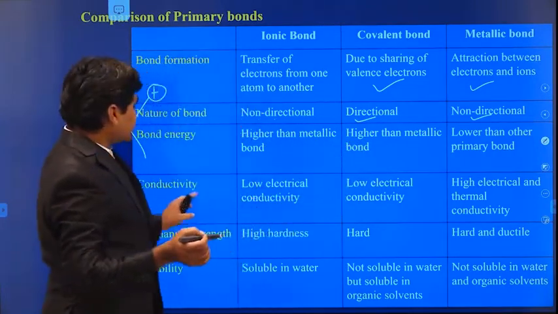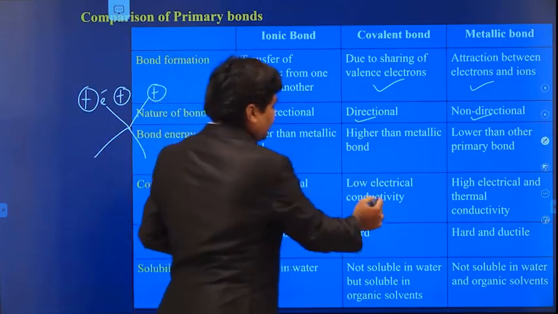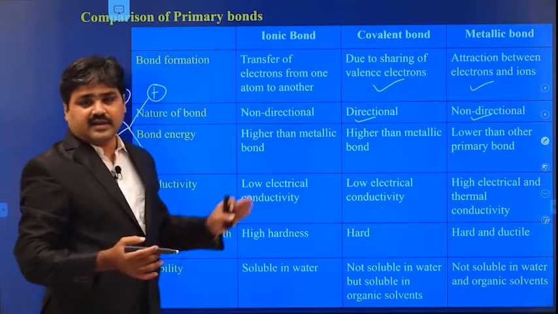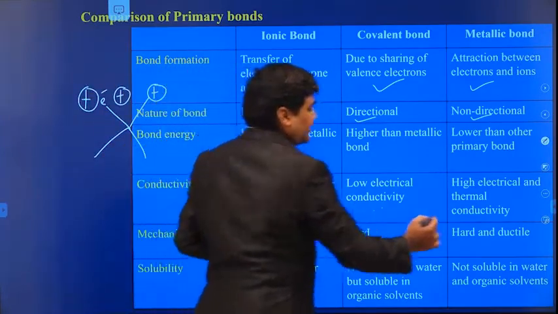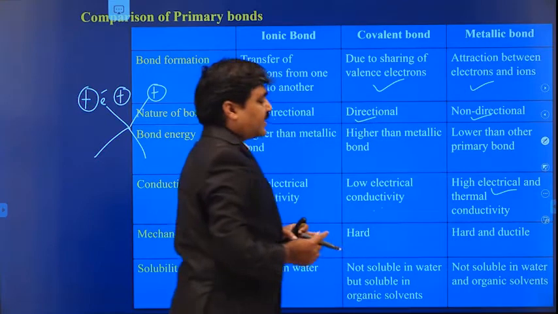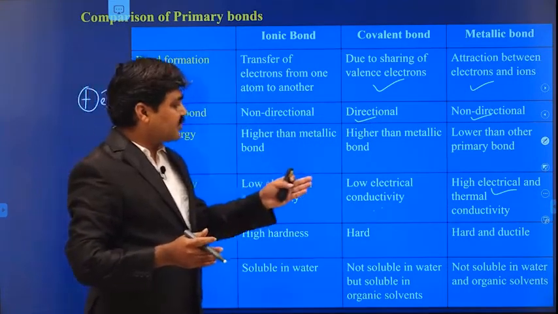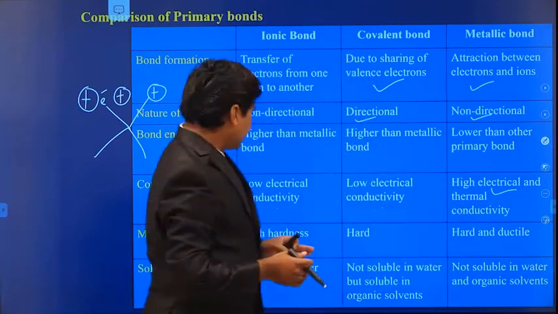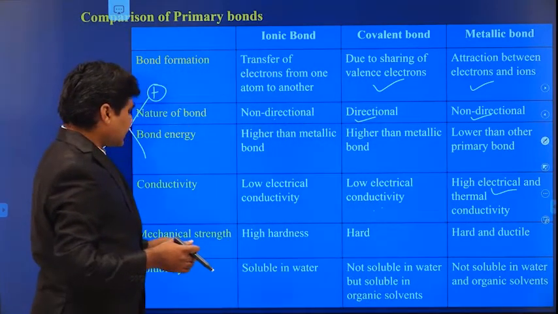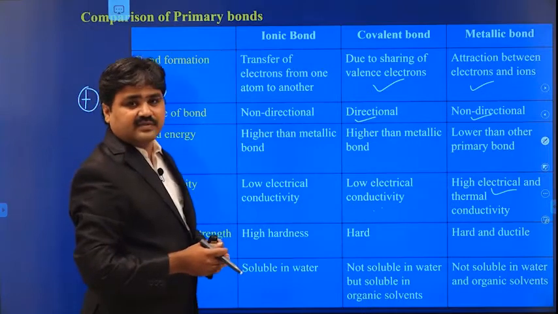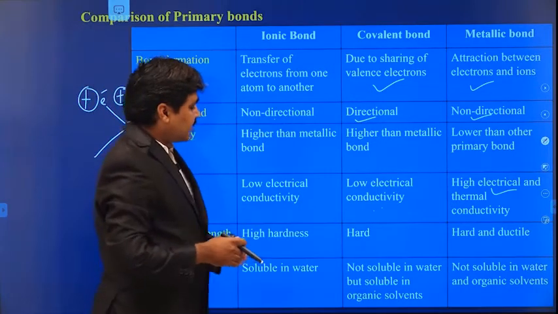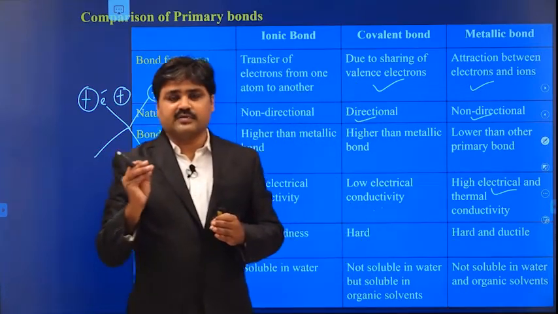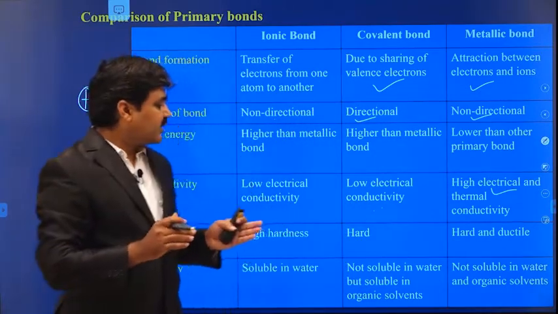The conductivity is low for the ionic bond and the covalent bond because there are no free electrons in the covalent and ionic bond materials, but it is very high in the case of metals because there are so many free electrons. The electrical and thermal conductivity is very high, and the mechanical strength and hardness of these materials is very high. For the covalent bond also they are hard, but in the case of the metallic bond, the bond is slightly weaker. So this bond is hard and ductile.